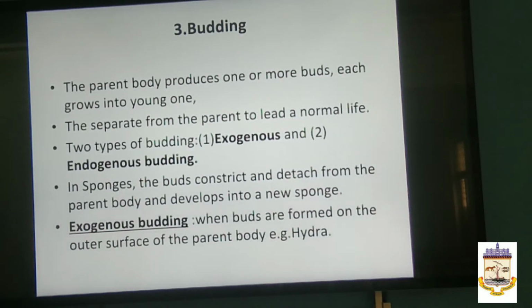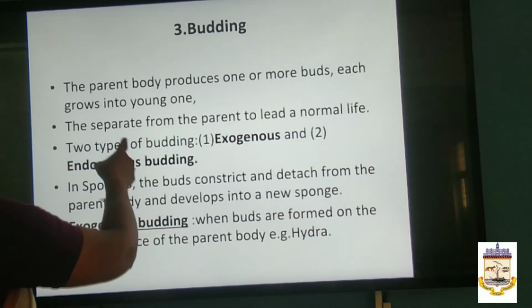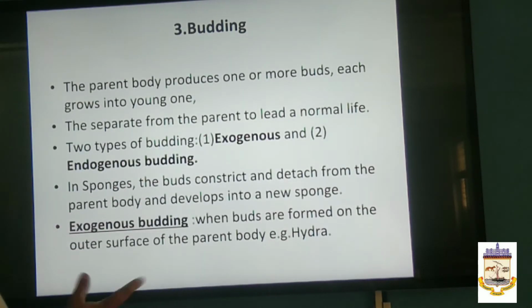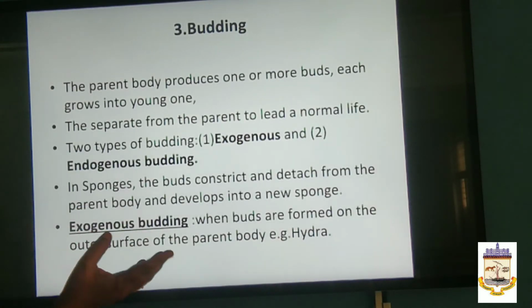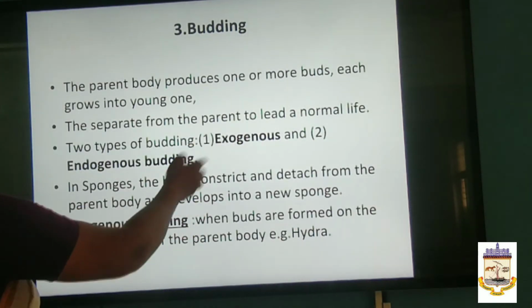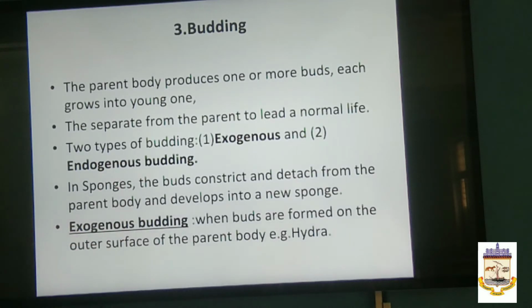The next stage, budding. The very term explains it. Buds are produced from the parent body. They produce one or more buds, each grows into a young one. This you will observe in Hydra. They separate from the parent to lead a normal life. That is number one. And there are two types of budding: one is exogenous, another one is endogenous.